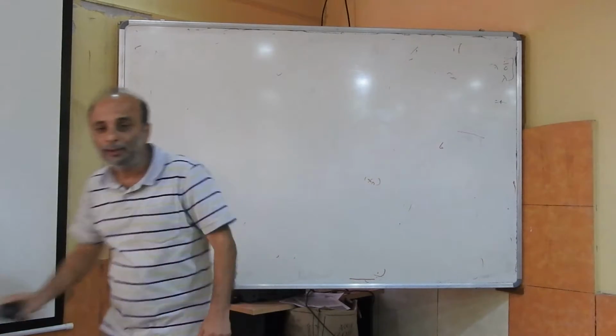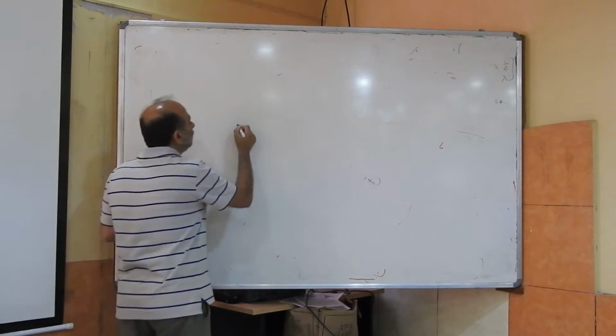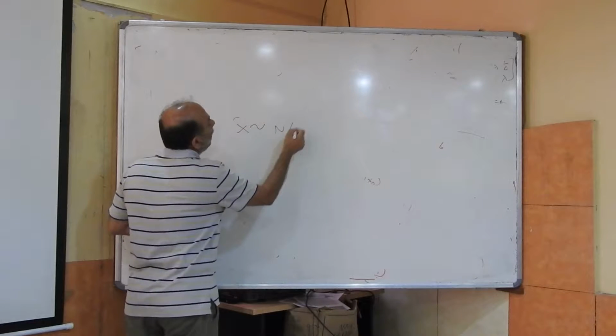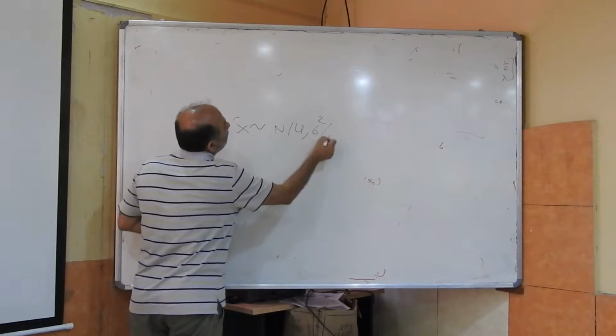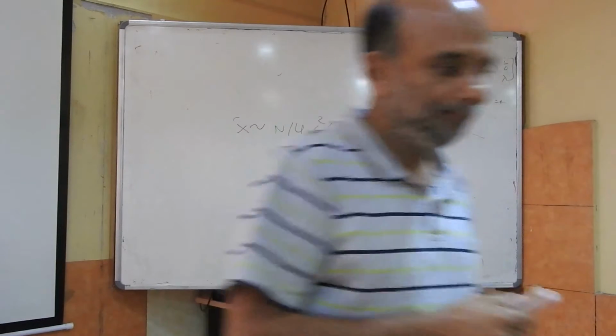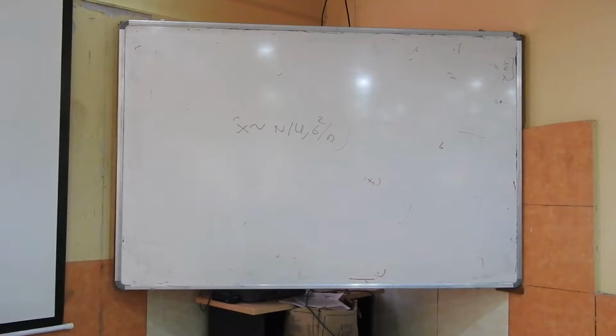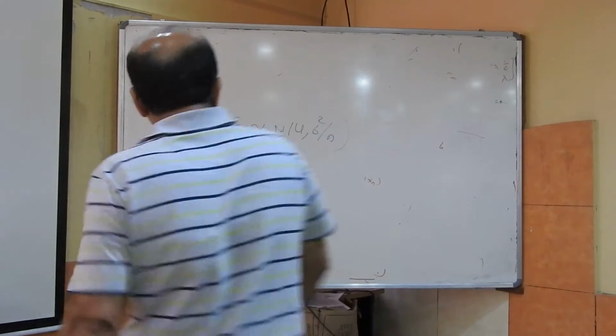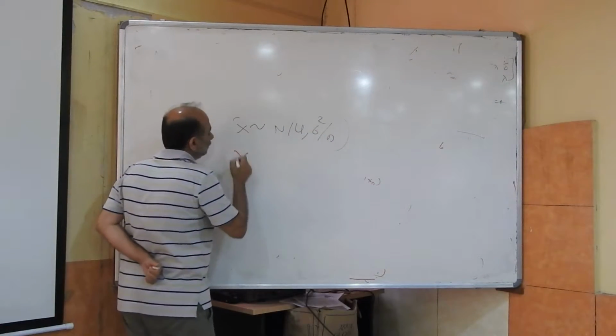Now, so we have shown the important part that x bar is normally distributed with mu and sigma square upon n. Approximate. With the approximation getting better and better as the sample size gets larger and larger.